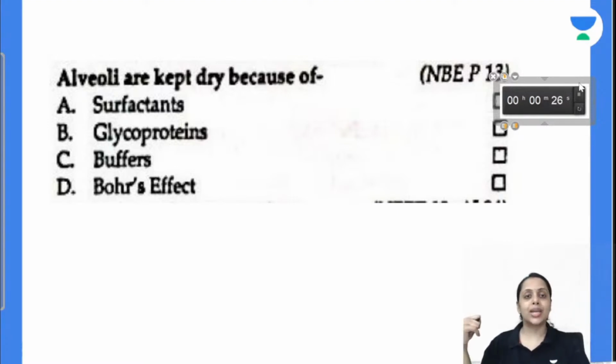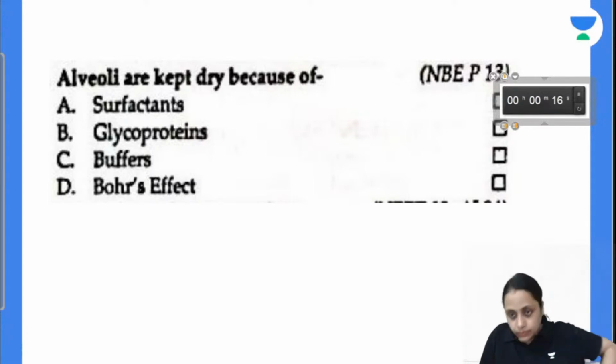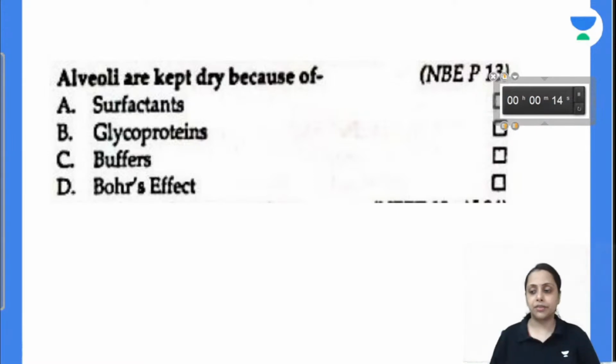Alveoli are kept dry because of. Everybody answer this question. Do reply fast, everybody. Alveoli are kept dry because of.